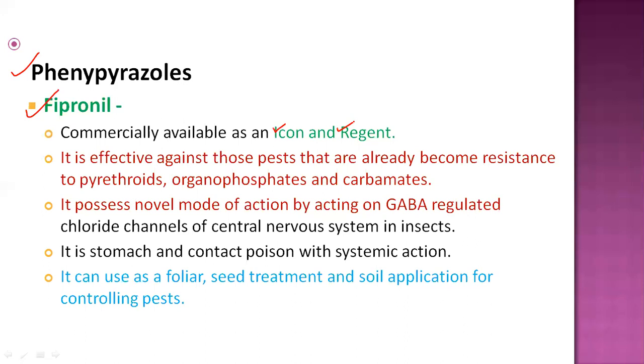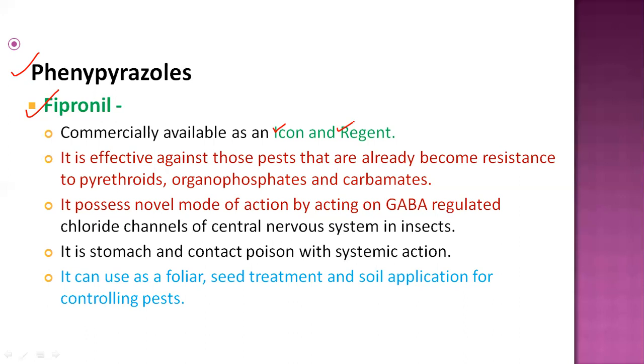It also has a novel mode of action, acting on the GABA-regulated chloride channel of the central nervous system. GABA means gamma aminobutyric acid. It acts on the chloride channel of the central nervous system, inhibiting and regulating it. And finally, this GABA receptor and chloride channel are affected by the fipronil compound. Similarly, all pests will be controlled by this compound.